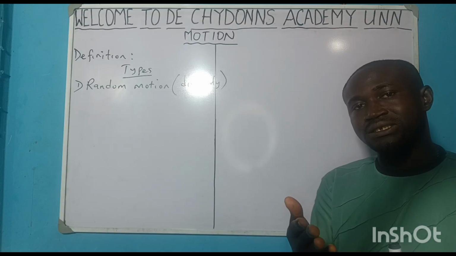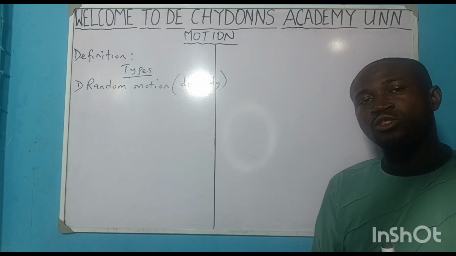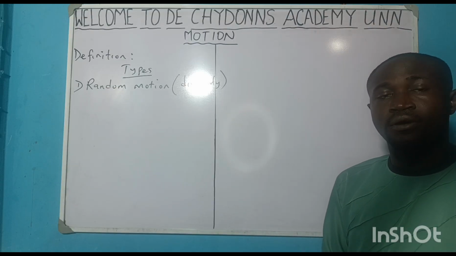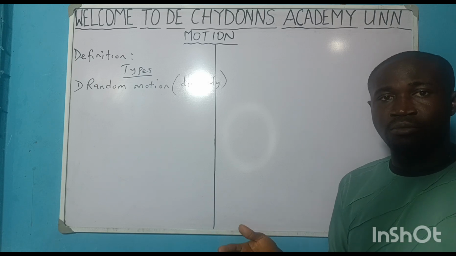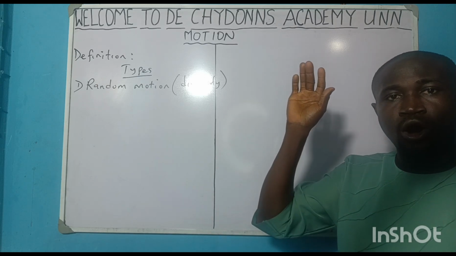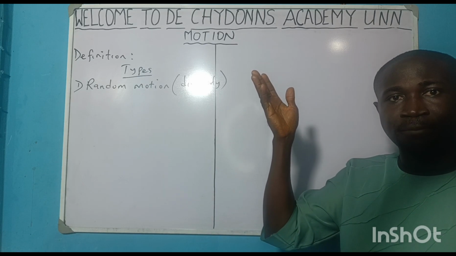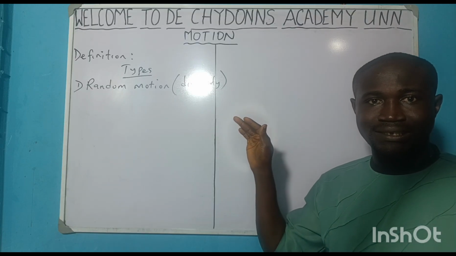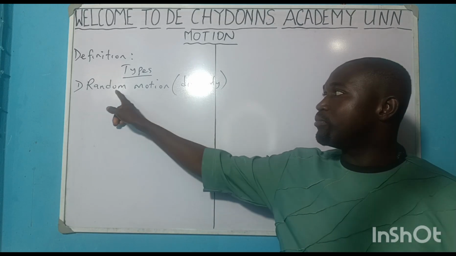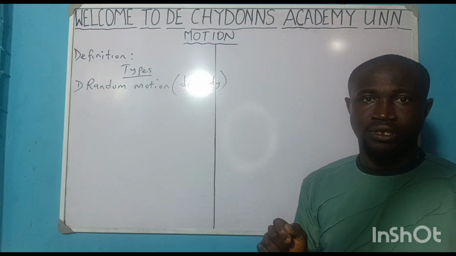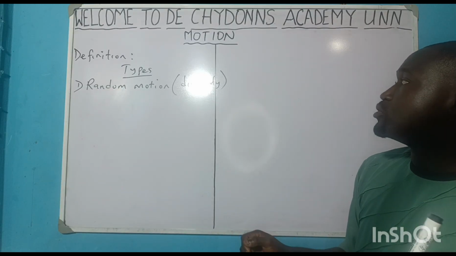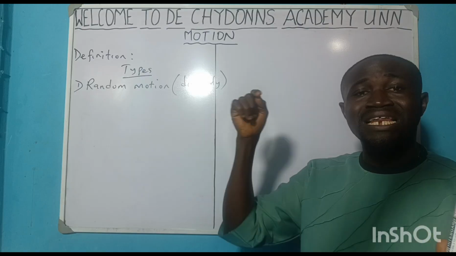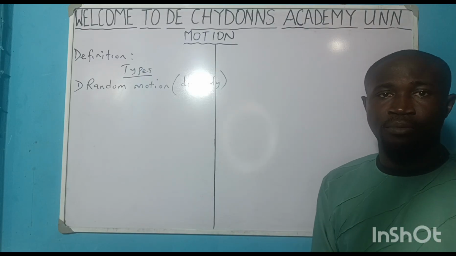Take for instance, the motion or movement of a housefly, mosquito, how they move, hawk, eagle, birds, all those flying insects, all of them embark on random motion. Yes. So random motion means a disorderly motion of a body.